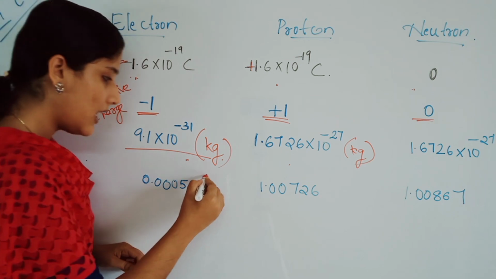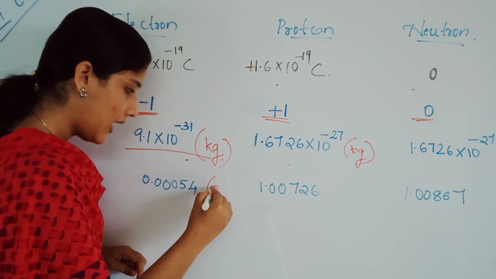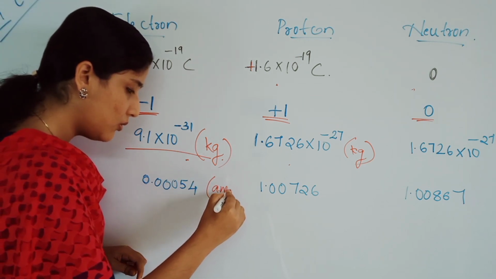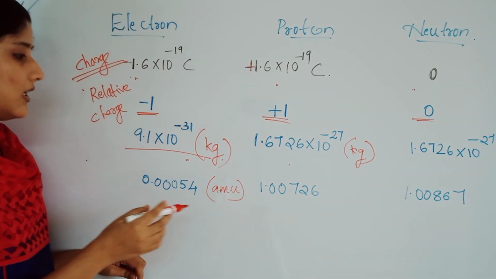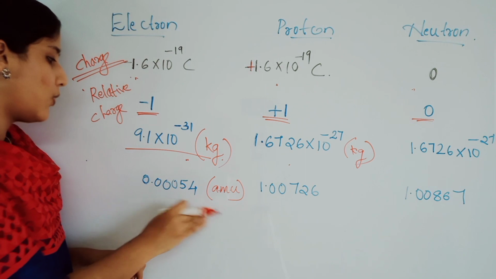Next, the mass in atomic mass unit. Okay, atomic mass unit, or AMU, is another unit of measurement. The mass in this unit, the mass is what?